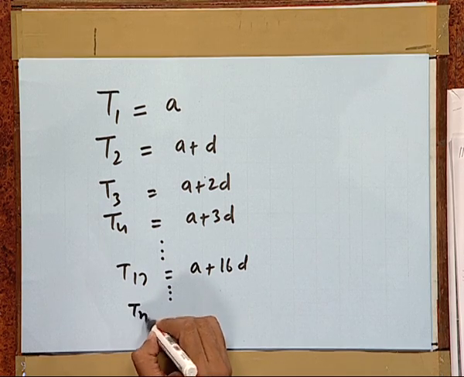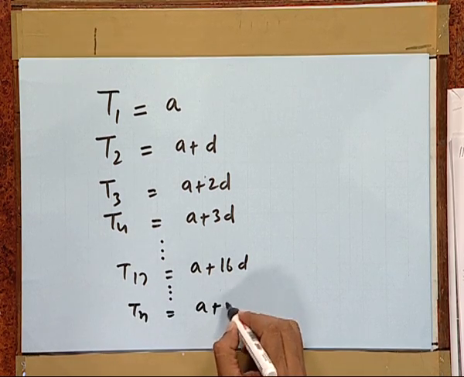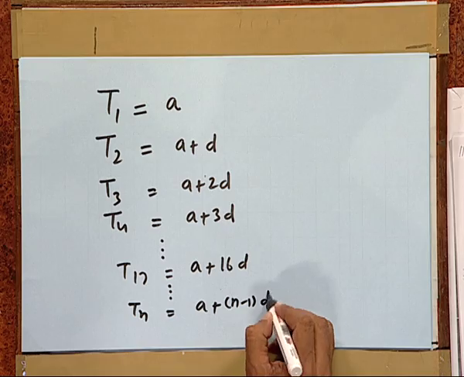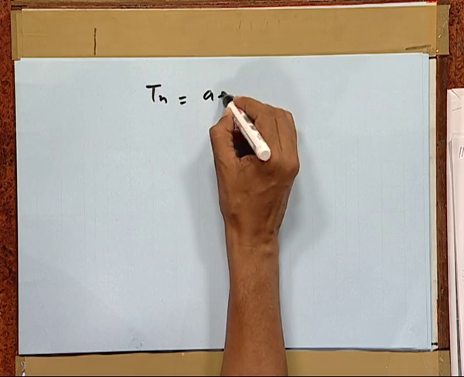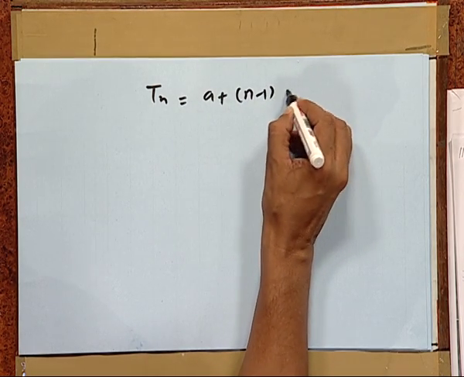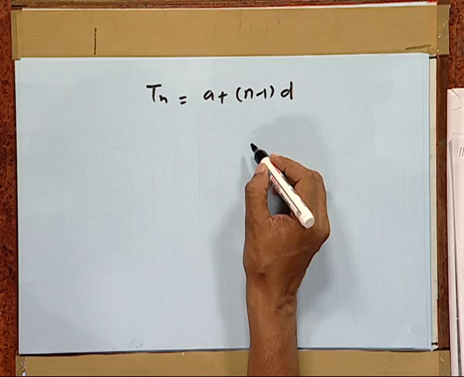In this way, in general, Tn is equal to A plus (n minus 1) D. Now, this is our expectation. This may not always be true. That is why it is better to prove it by mathematical induction. So, we are going to prove that Tn is equal to A plus (n minus 1) d for an AP.